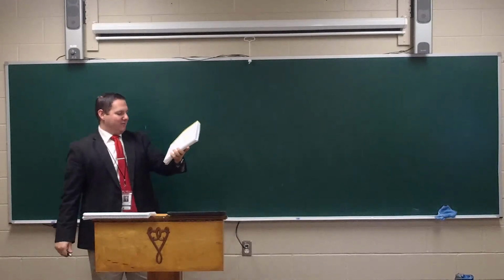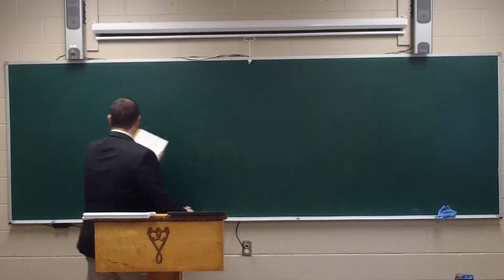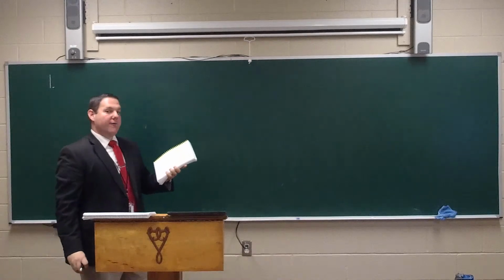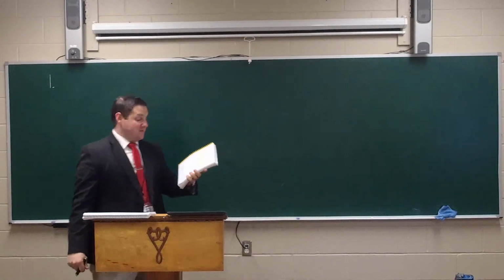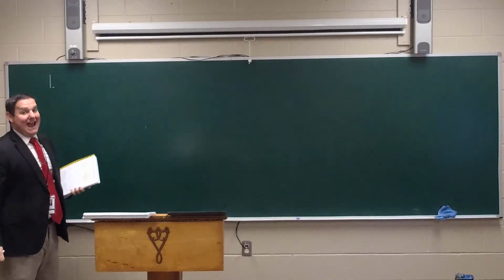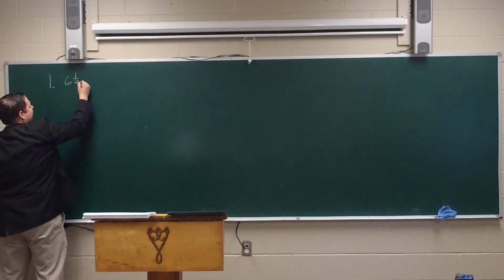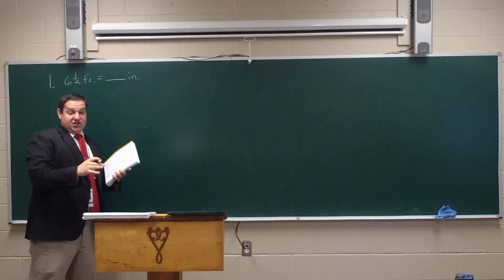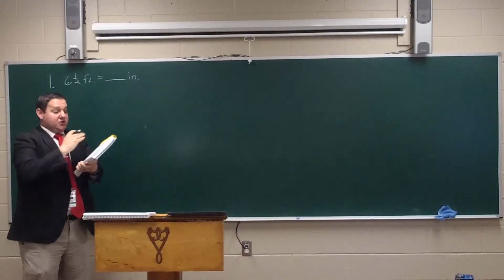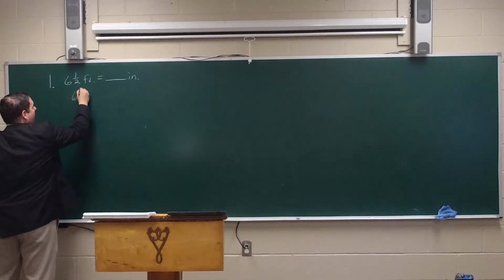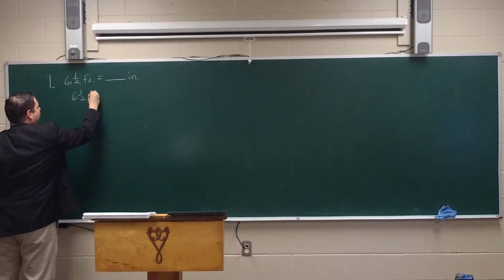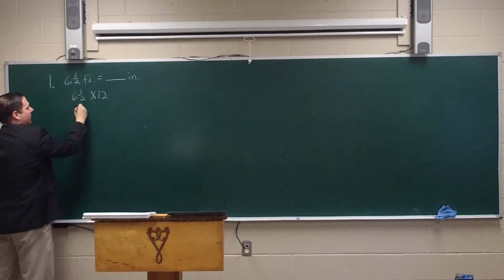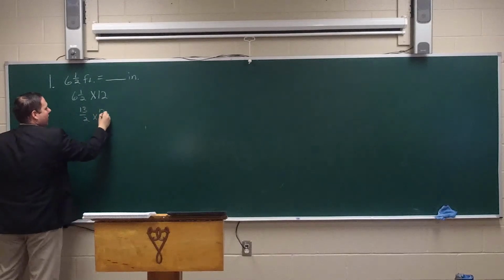The tallest player on Jefferson High's basketball team is 6 1/2 feet. How many inches taller than 50 inches is he? There's 2 steps to this problem. The first step is converting 6 1/2 feet to inches. So we're going to put 6 1/2 feet equals how many inches? Well, we're going from feet to inches, so we're going from large to small, so we multiply. That's exactly right. So we're going to take 6 1/2, and there are 12 inches in 1 foot, times 12. Turn this into an improper fraction. 2 times 6 is 12, plus 1 is 13 over 2, times 12 over 1.